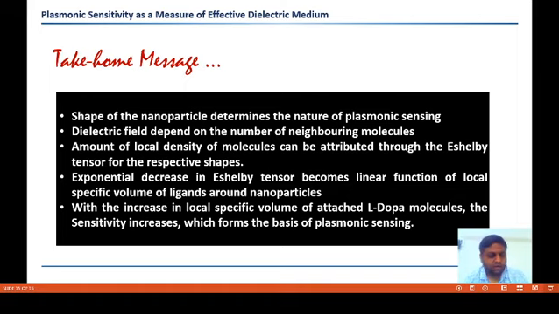The dielectric field on the number of neighboring molecules can be counted, and the total density of molecules can be attributed through the HLB tensor for the respective shapes. So the exponential decrease in the HLB tensor becomes a linear function of local specific volumes of ligands around nanoparticles, and with the increase in local specific volumes of attached local molecules, the sensitivity increases, which forms the basics of plasmonic sensing.